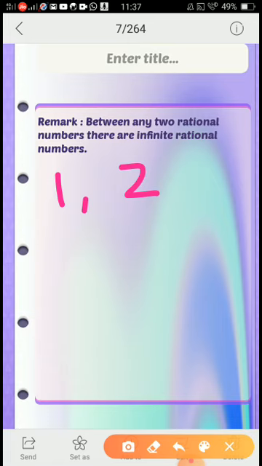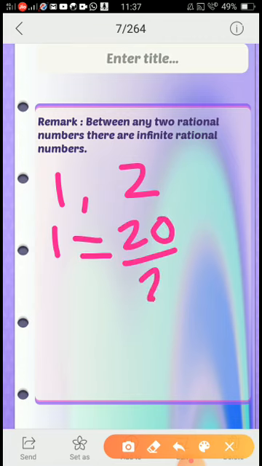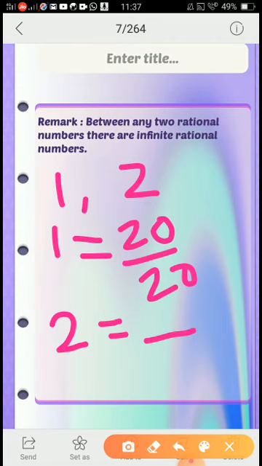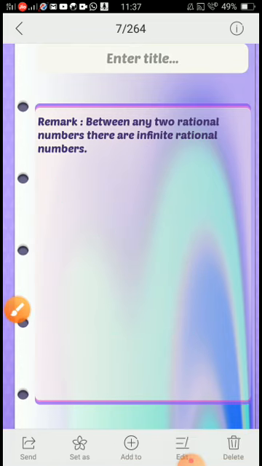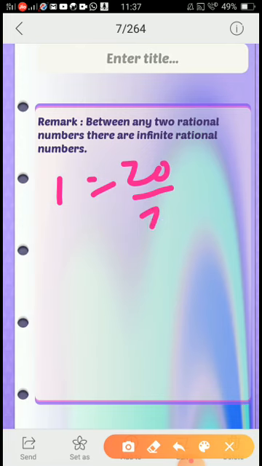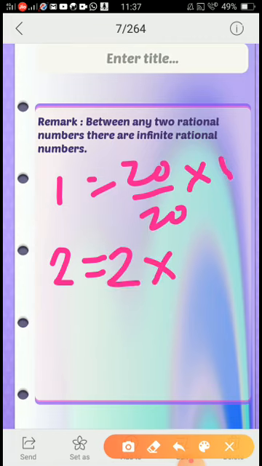What to do is, suppose I write 1, can I write 1 as 20 by 20? Yes. For 2, make your denominator the same. So 1 I have written as 20 by 20, that means I have multiplied 1 with 20 by 20. 2 I have to multiply so that the denominator is 20.